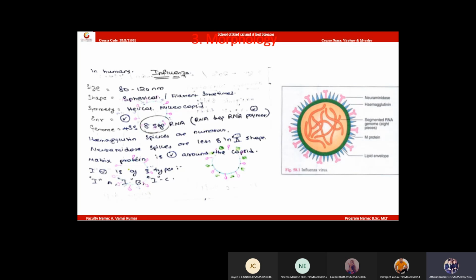Then shall I move forward? Is everyone finished? Then quick. Rocky, very bad. Spelling is not clear. Neuraminidase. Hemagglutinin. Segmented RNA. M protein. Lipid envelope.